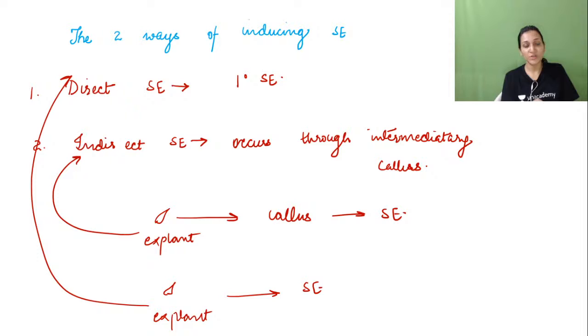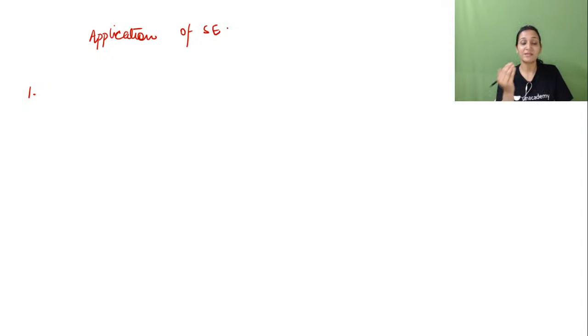Now, when we are reading about artificial seeds and somatic embryogenesis, we should know the applications of somatic embryos, and then we'll move towards artificial seeds. So, the applications of somatic embryogenesis. First application: it is a preferred in vitro propagation method for woody plants. It plays a very crucial role in clonal propagation. If you take a small explant and develop it into callus, and then cut the callus into small pieces, maybe 100 pieces, you can use them for development of 100 plants. Isn't it a very easy method?